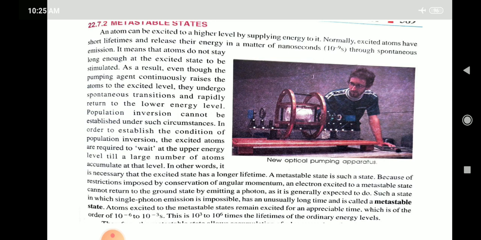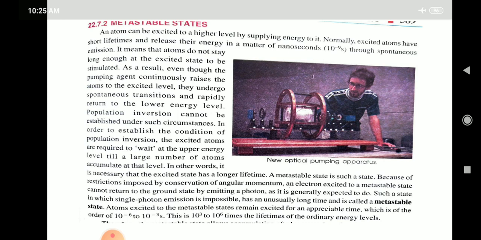It means that the atoms do not stay for long at the excited state to be stimulated. As a result, even though the pumping agent continuously raises the atoms to the excited level, they undergo spontaneous transition and rapidly return to the lower energy level. Population inversion cannot be established under such circumstances.